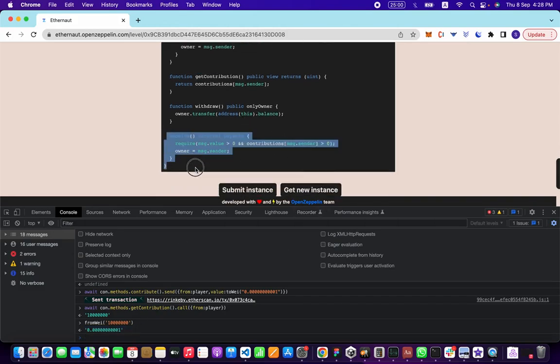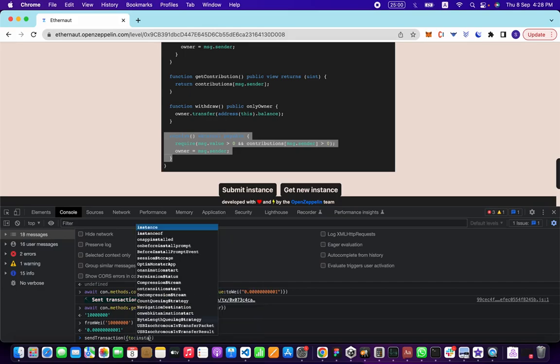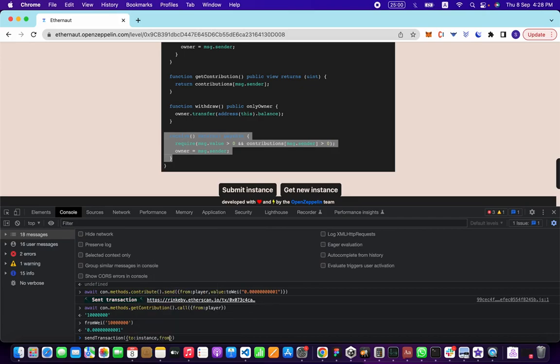Okay, so now we want to take the ownership, so we're going to send this exact amount. Send transaction is also a helper function in this library here. We're going to specify the instance, from, which is going to be the player, that's us, and the value, which is going to be this one, right?